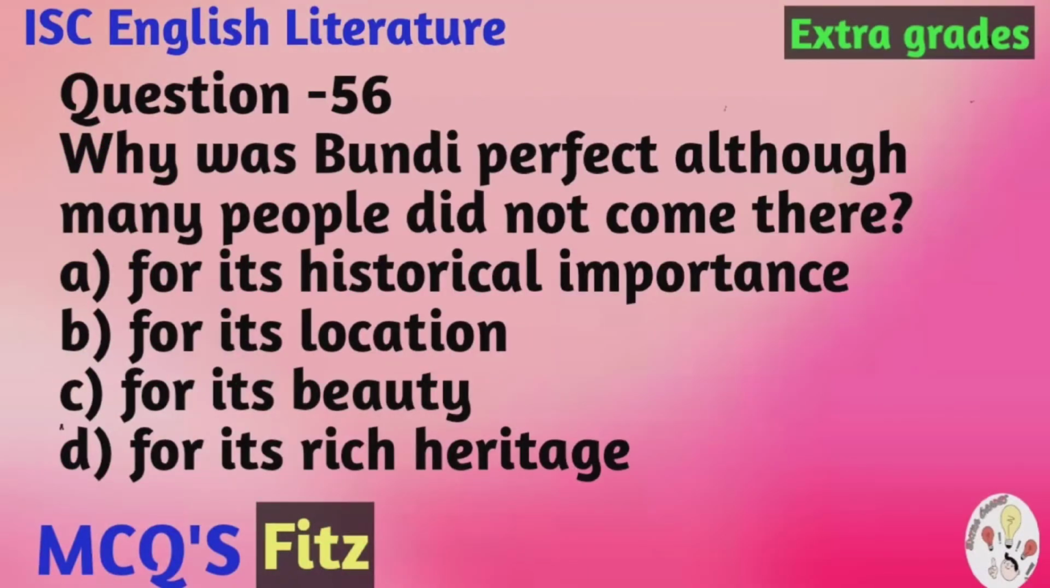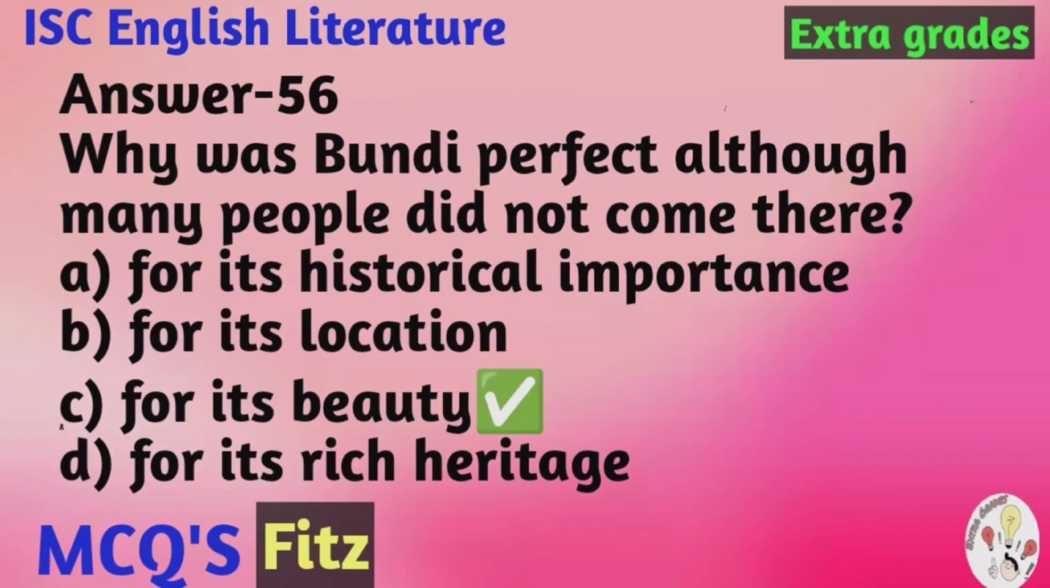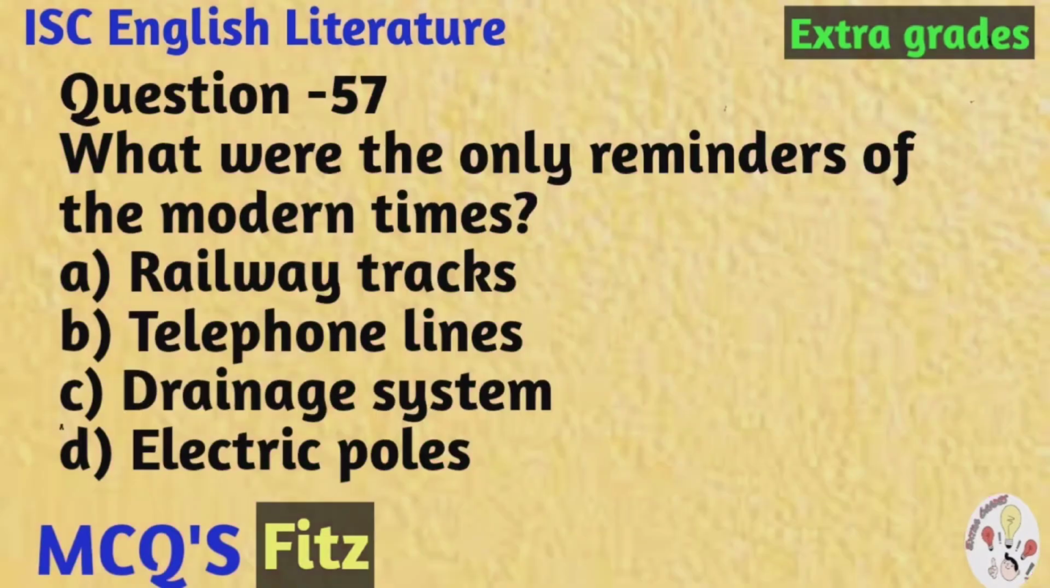Question number 56. Why was Bundi perfect although many people did not come there? The options are: A. For its historical importance. B. For its locations. C. For its beauty. D. For its rich heritage. And the correct option is C. For its beauty.